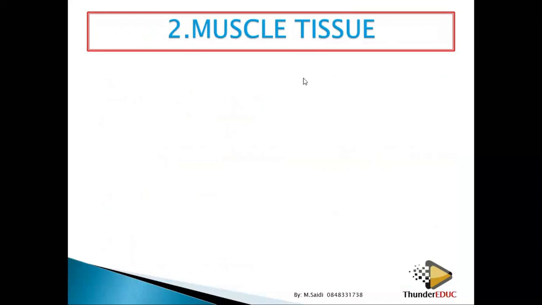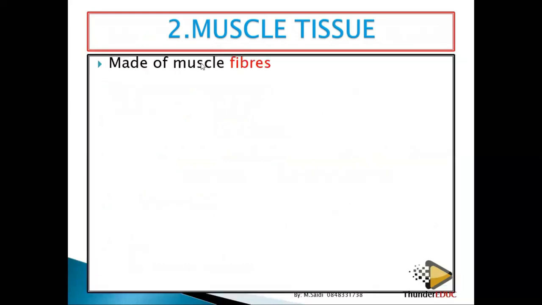Number two is muscle tissues, muscles. Some of you go to the gym, you start making muscles. You want to be big, or muscular. So now we're going to look at the muscles. What is really happening in the muscles? All right, muscles are made up of muscle fibers. It means that they have some small fibers, like if you look at a big wire, it has some small wires. So the muscle fibers, when you combine them, form what you call the muscle tissue.